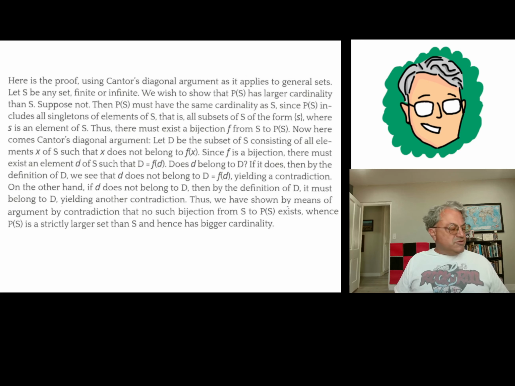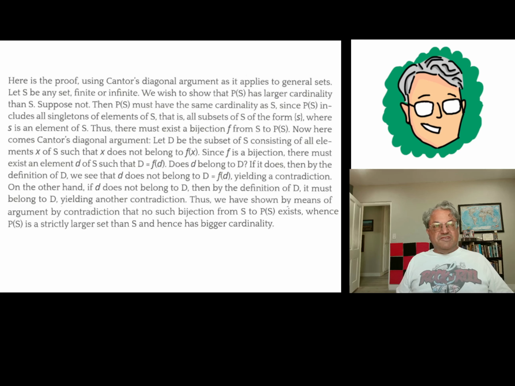But now we can ask whether we get a contradiction. Remember the way we defined capital D: if x is an element of capital D, that means that x is not in f of x. But what about little d? Little d is an element of capital S. We don't know whether it belongs to capital D or not, but let's assume it does first.